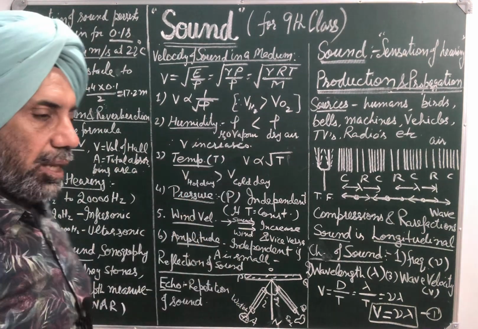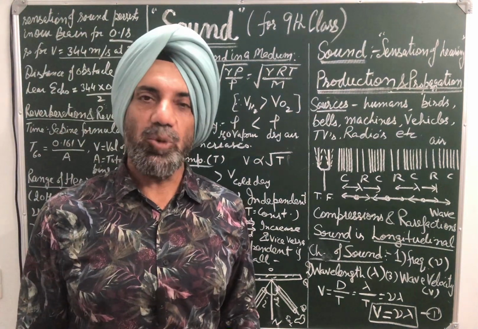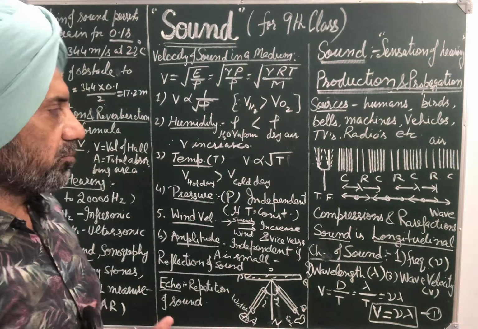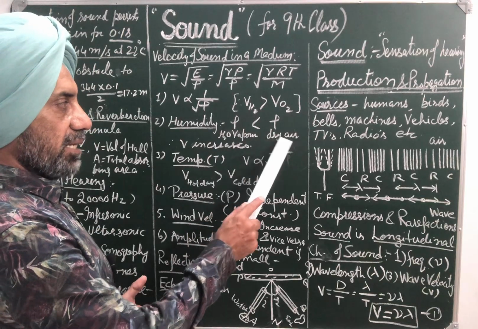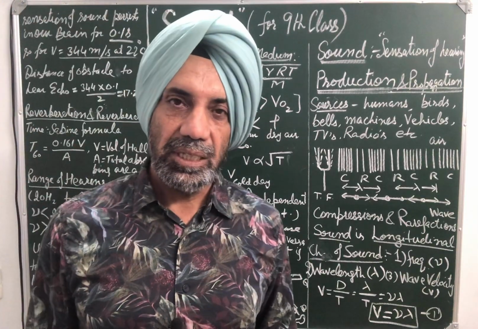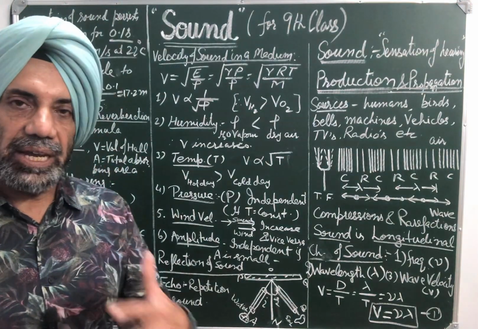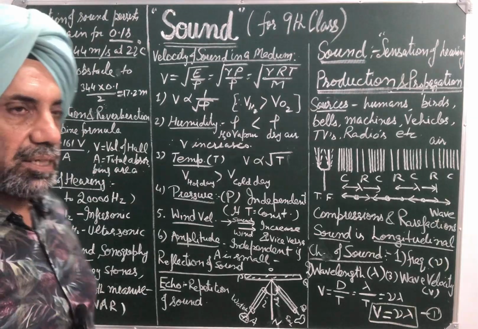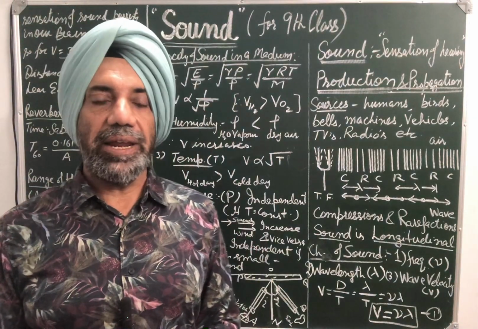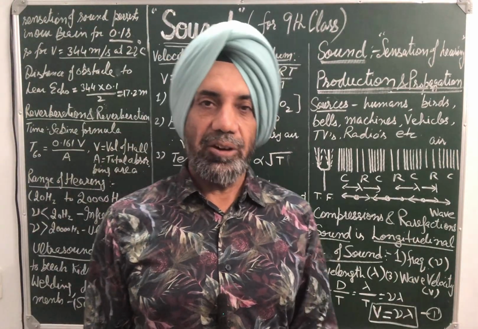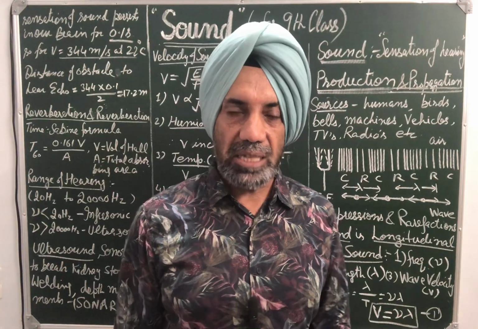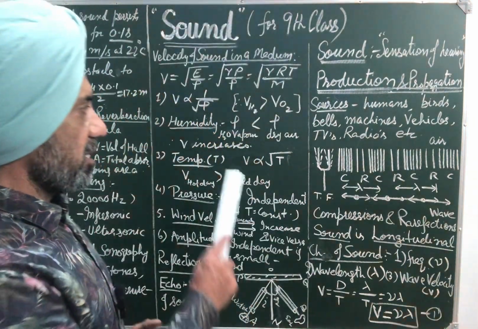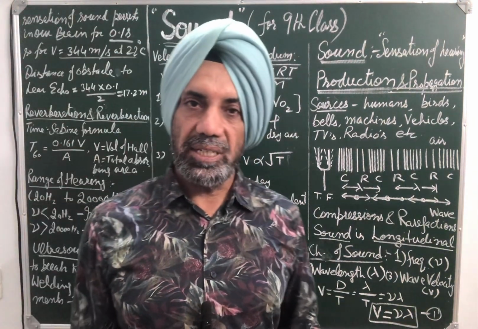Second, humidity. In the presence of humidity, that is moisture, density decreases, because the density of water vapor is less than that of dry air. So in the presence of moisture, the density of air decreases. Therefore velocity increases. That's why sound travels faster on a rainy day than on a dry day. The question may be asked, why does sound travel faster on a rainy day than on a dry day? Because density decreases in the presence of moisture, that is water vapors.